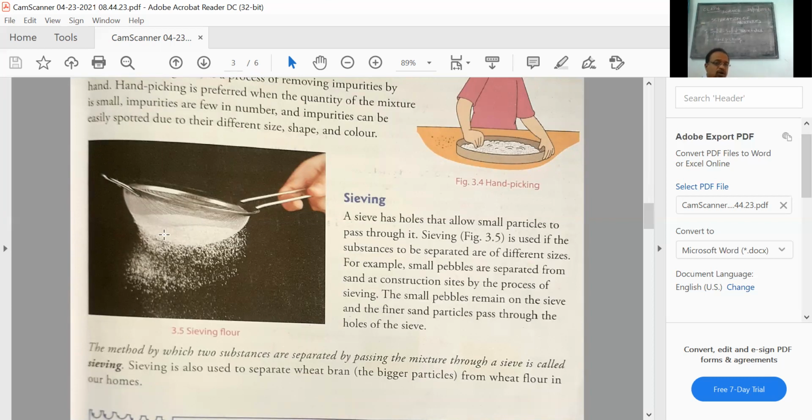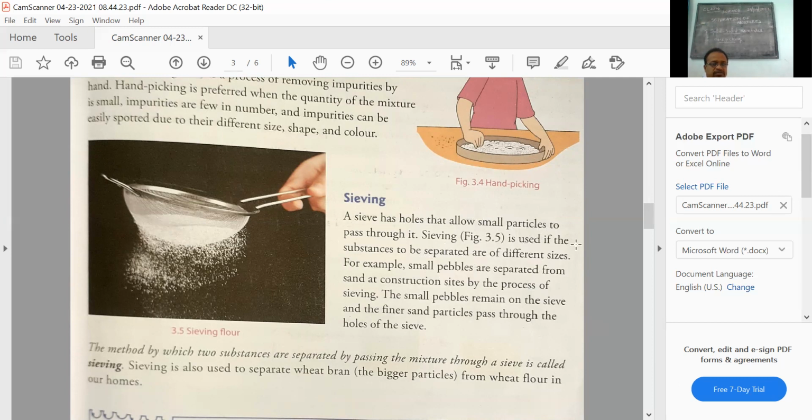Through the sieve, only small particles can pass through it. I'm reading it. A sieve has holes that allow small particles to pass through it. Sieving is used to separate, figure 3.5.